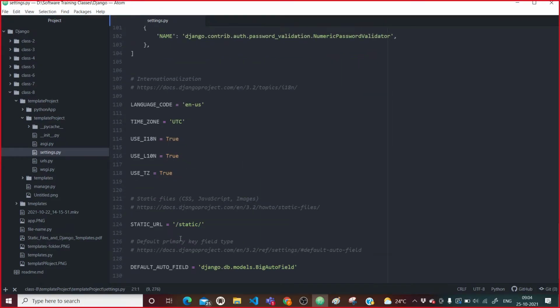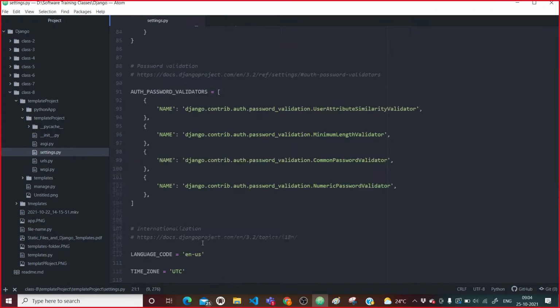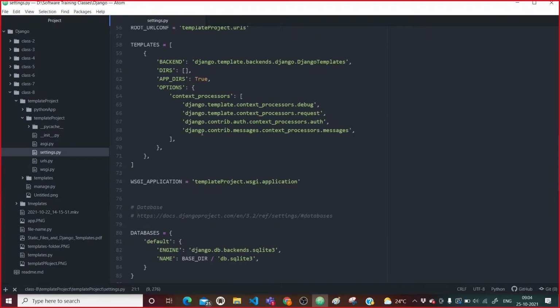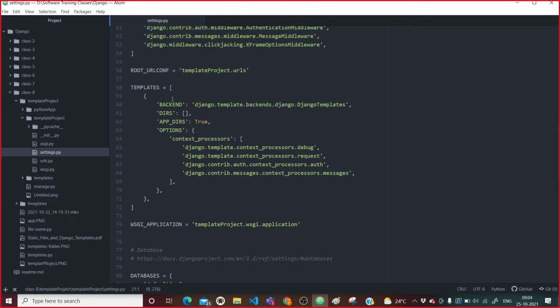Static url is there, and yes, template dir. So templates dir is there, right? Now here I want to make Django aware about the template which we have created just now.